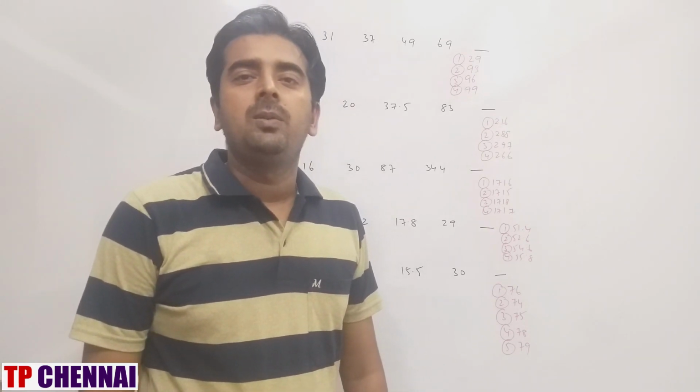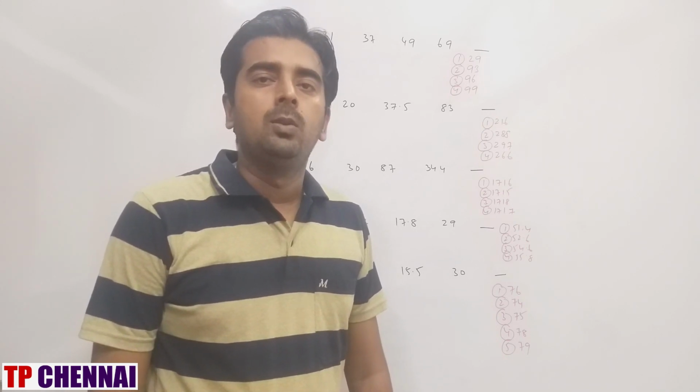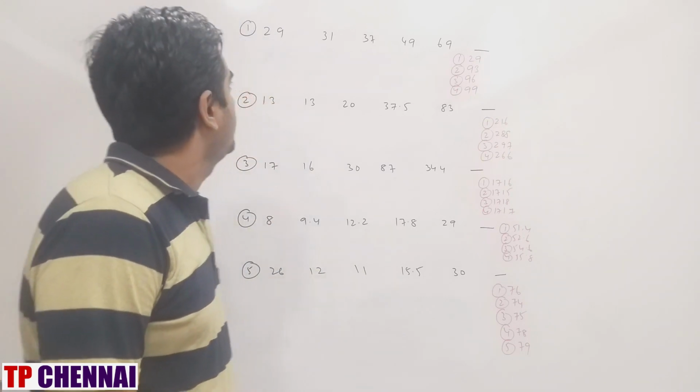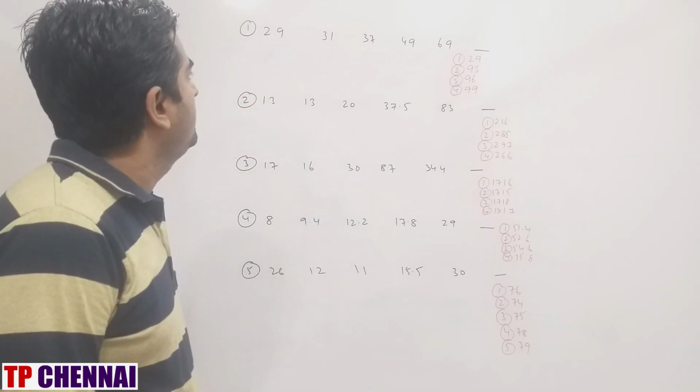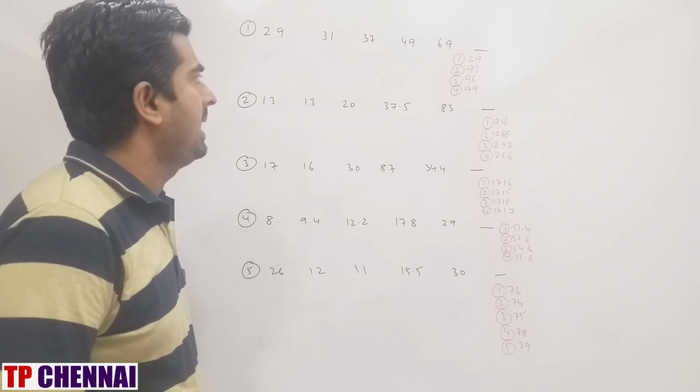In this video we will discuss one SBI Clerical Prelims level mock question paper. The first 5 questions are based upon the missing number series. First one: 29, 31, 37, 49, 69, question mark.